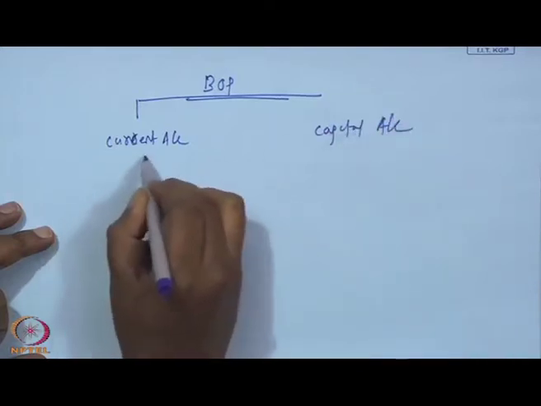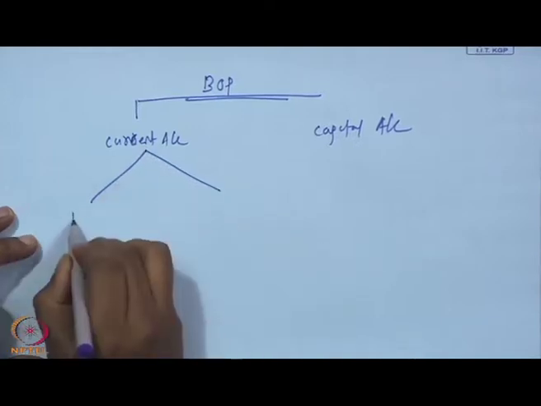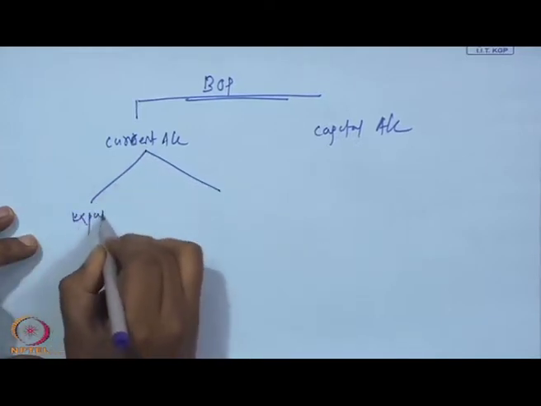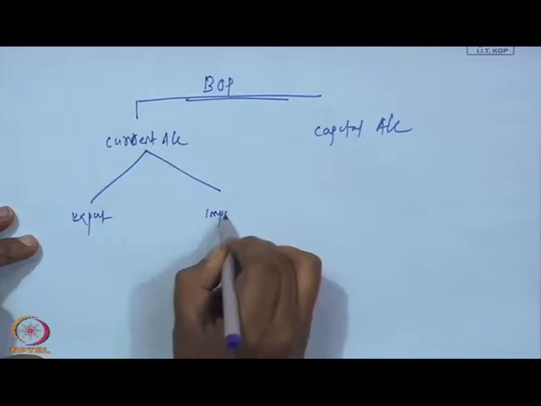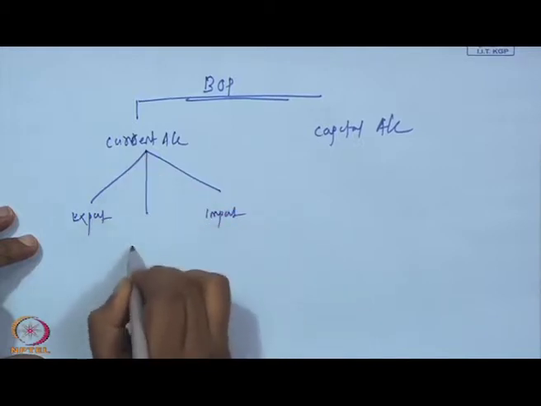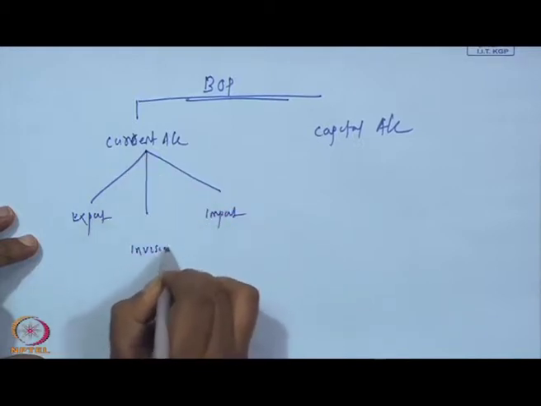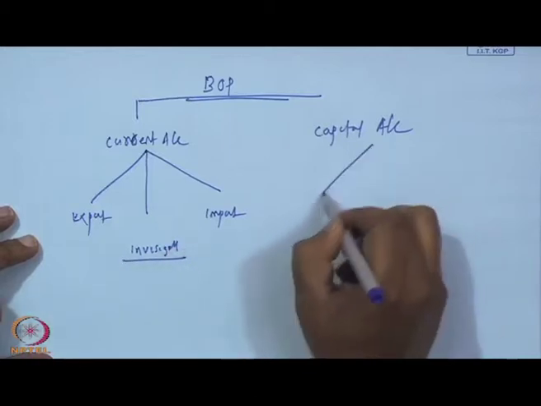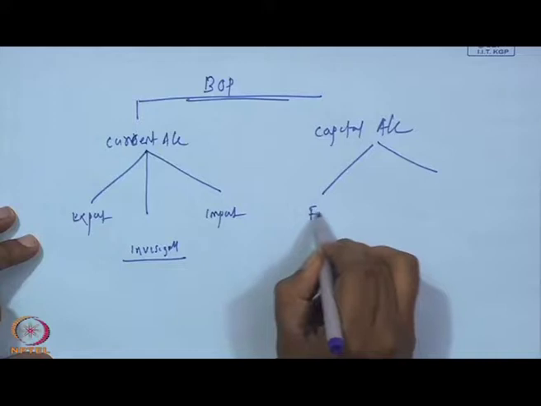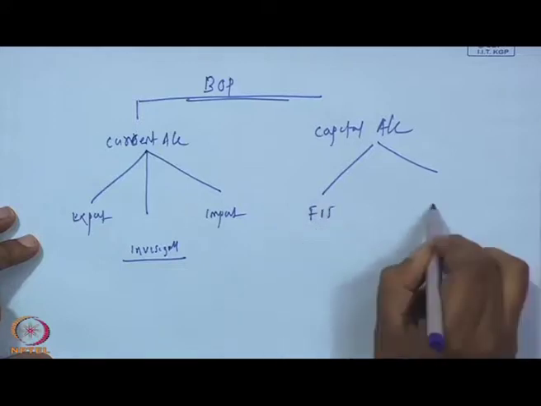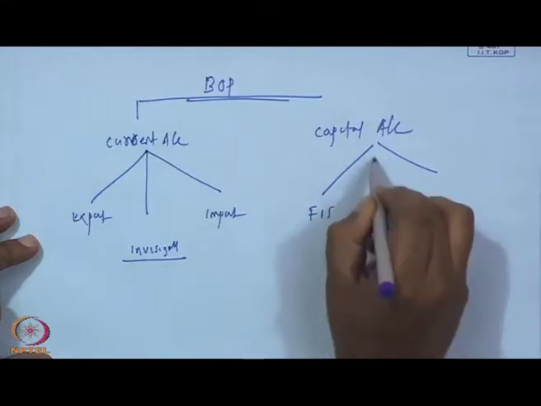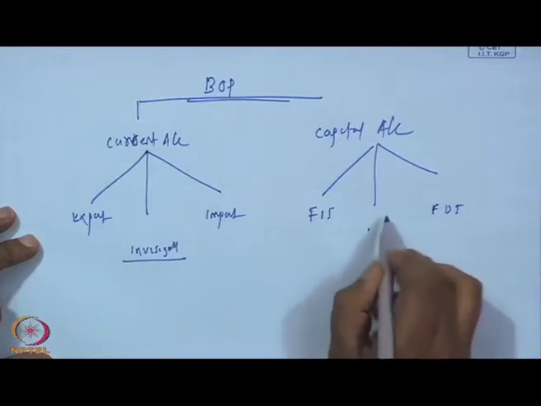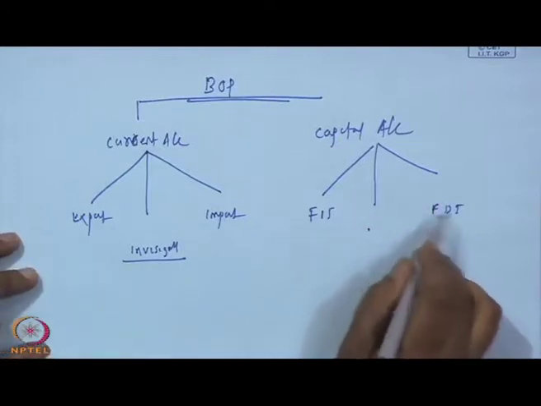In the current account, we primarily have exports and imports, and also invisible inflow and outflow. In the capital account, we have FII investment, FDI, long term capital gain, long term inflow and outflow, gold, and other things.